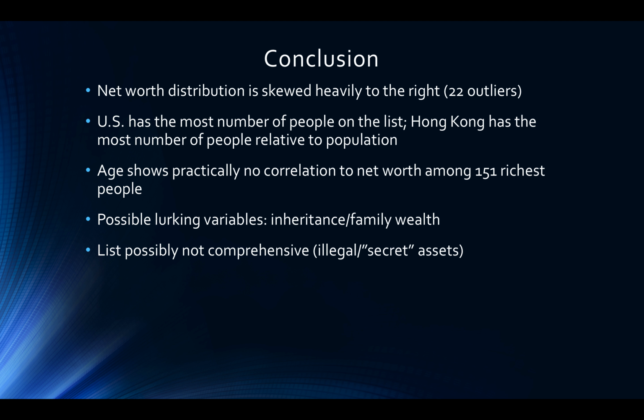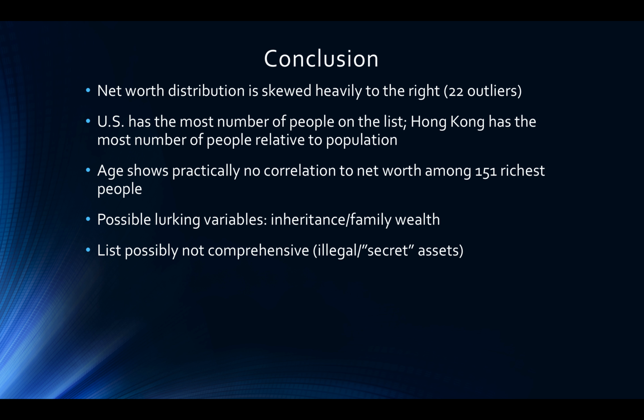Possible lurking variables for that could be inheritance or family wealth. If someone who is very young inherits an extreme amount of wealth from their family, their age would not correlate to the time that it took to accumulate that net worth.